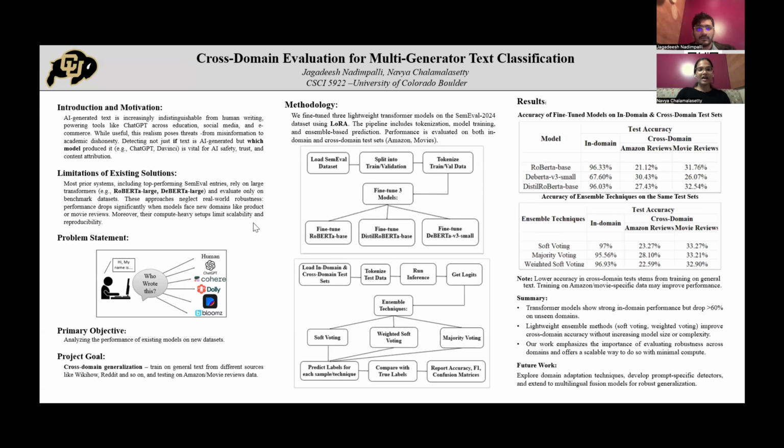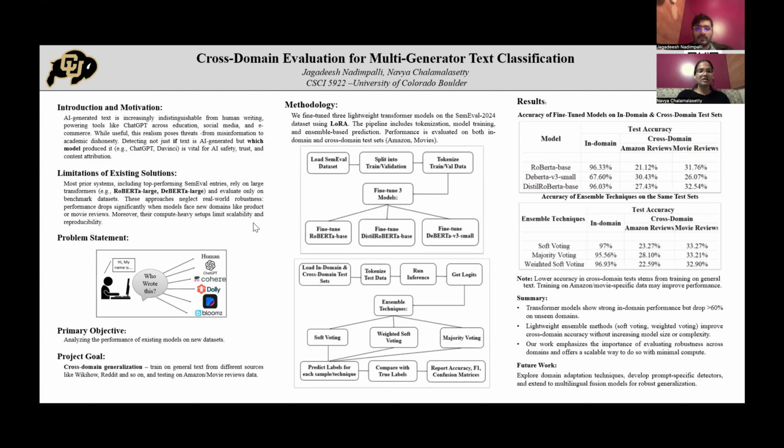Today we are tackling a challenge that's becoming more common in the age of AI. Can we tell who wrote a piece of text, whether a human or an AI model like ChatGPT or DaVinci? AI-generated content is everywhere, from school assignments to product reviews to social media. While some of it is really helpful, it can also be used to spread misinformation or bypass any human written standards. So knowing who wrote that really matters for AI safety and trust.